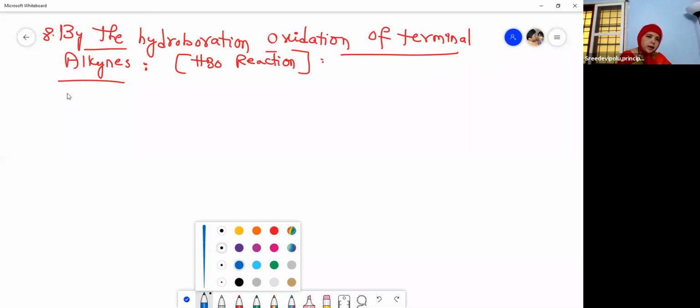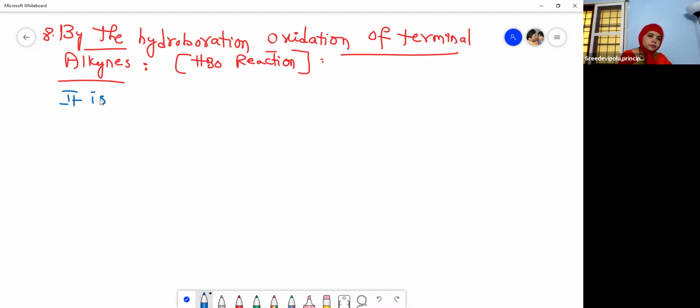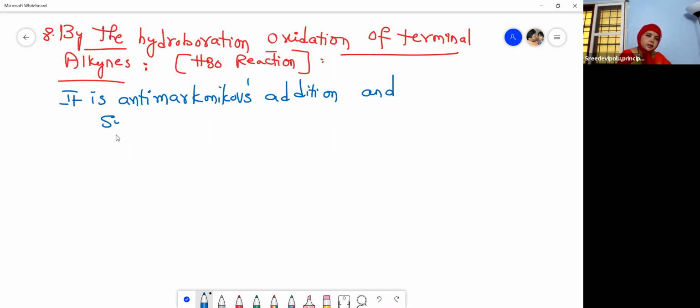And it is an anti-Markovnikov addition. Anti-Markovnikov addition means against the Markovnikov rule. Anti-Markovnikov addition and syn addition. What addition? Syn addition. Let us see this syn addition. I'm not leaving each and every point. So, syn addition. Now let us see this.